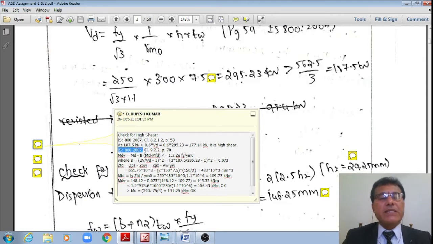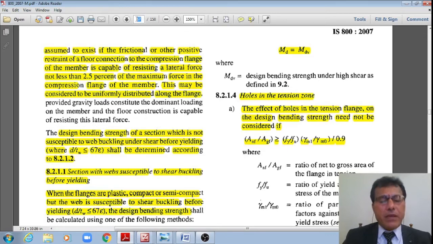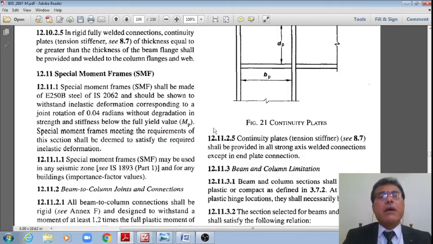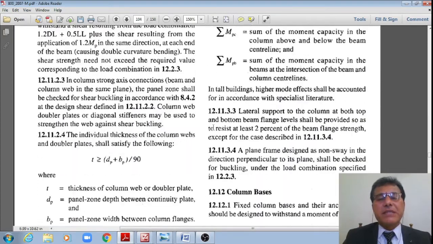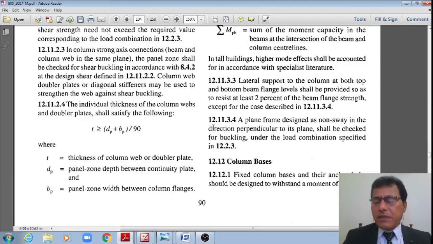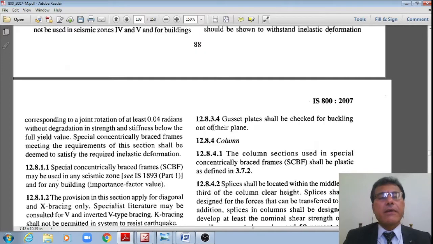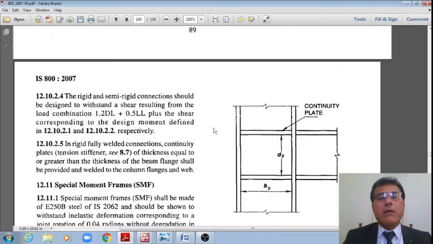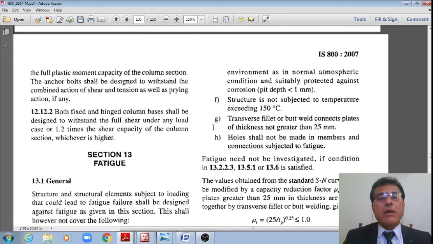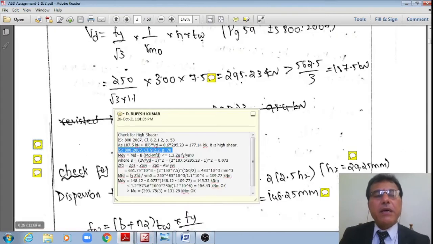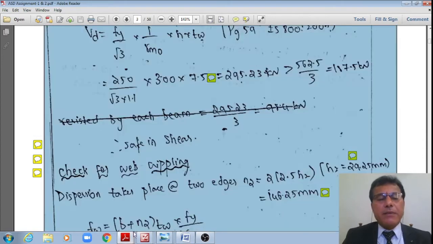Therefore, as per IS 800:2007 clause 9.2.2, page number 70. Let me go to the page of IS 800. Let me revisit this clause 9.2.2.